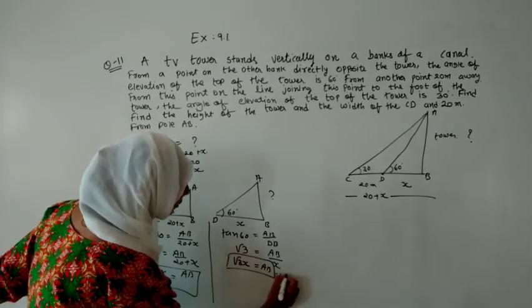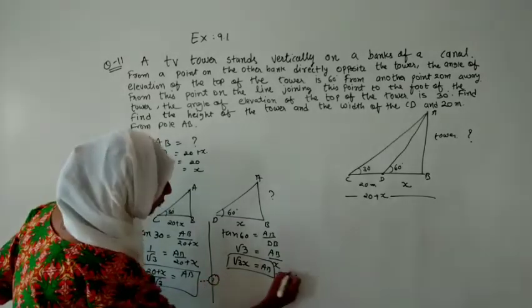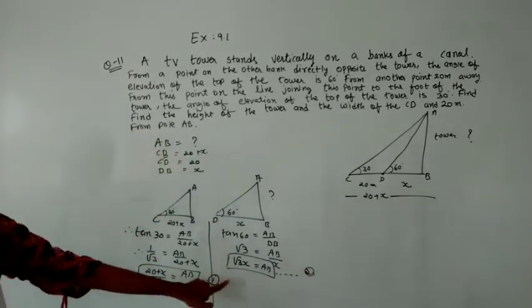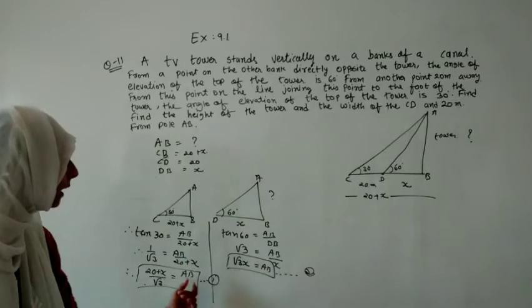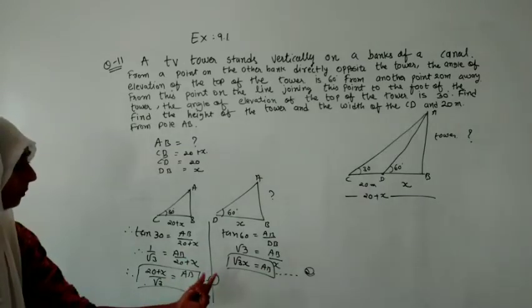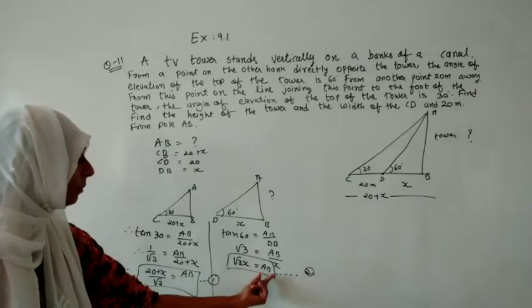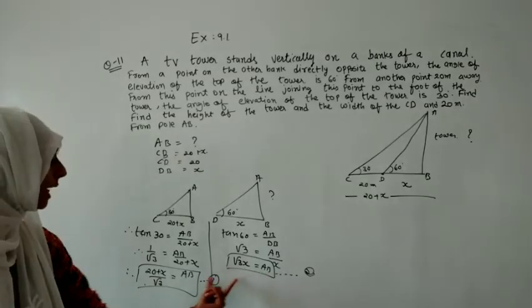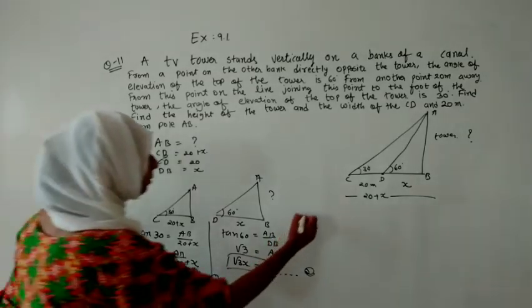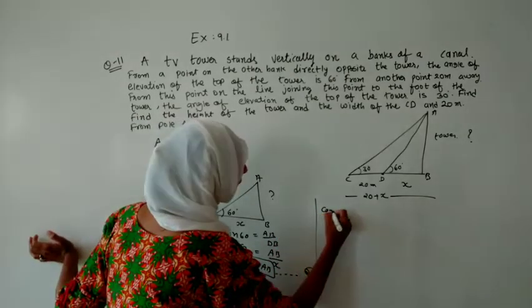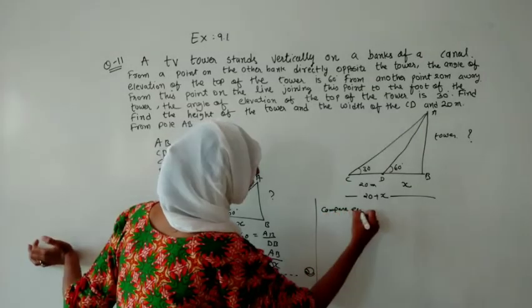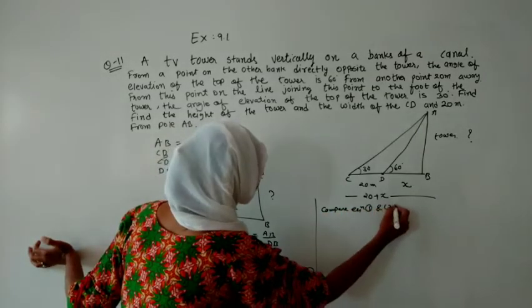So now you will ask what kind of concept this is. If we call this one equation number 1 and this one equation number 2, here is the value of AB and here also the value of AB is there. So we will directly compare equation 1 and 2. Let me write over here: compare equation 1 and 2.